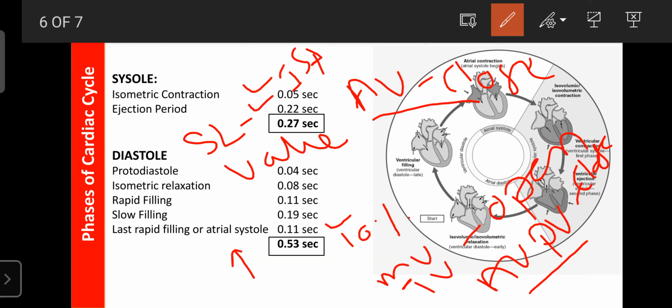Only around 70 ml of blood goes from the ventricle to the arteries, that is the pulmonary artery as well as the arch of the aorta. The blood enters for 0.22 second, and that period of the ventricular systole is known as the ejection period or rapid ejection. This occurs due to opening of the pulmonary valve and the aortic valve due to the increased pressure in the ventricles.